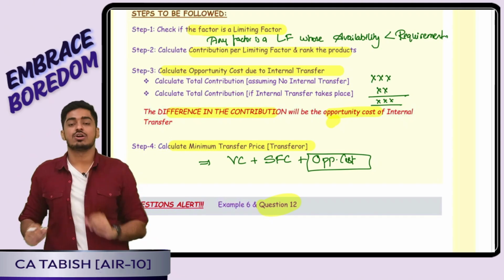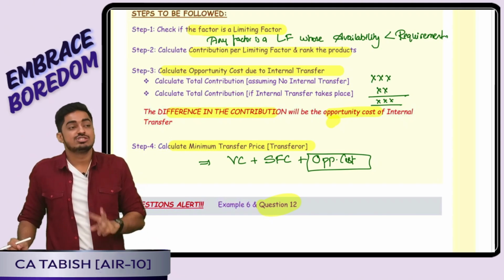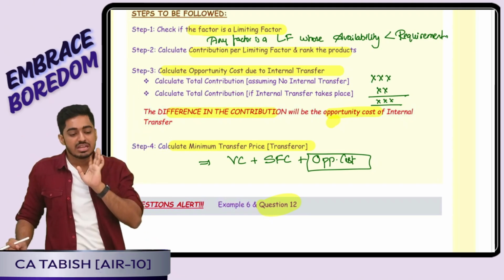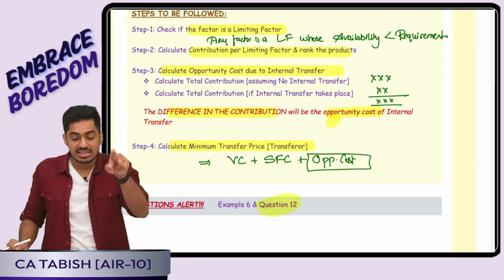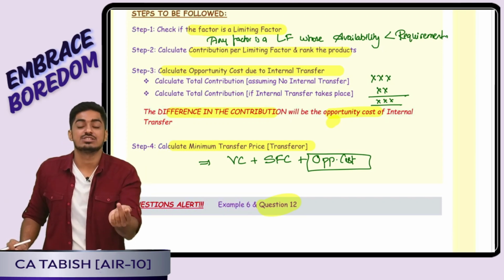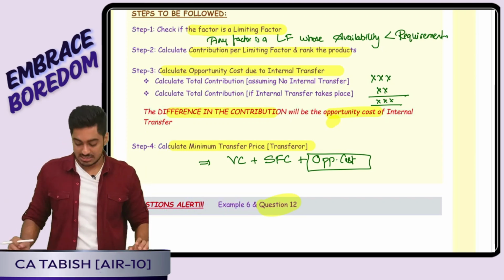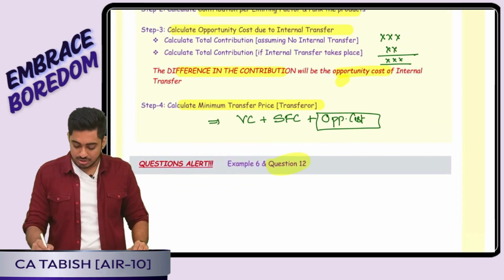So now how much contribution am I getting from external sale? Assume previously 9 lakh contribution I was getting, now 6 lakh only I am getting. That means this 3 lakh contribution is sacrificed. Why? Because of internal transfer. That gives me the opportunity cost.